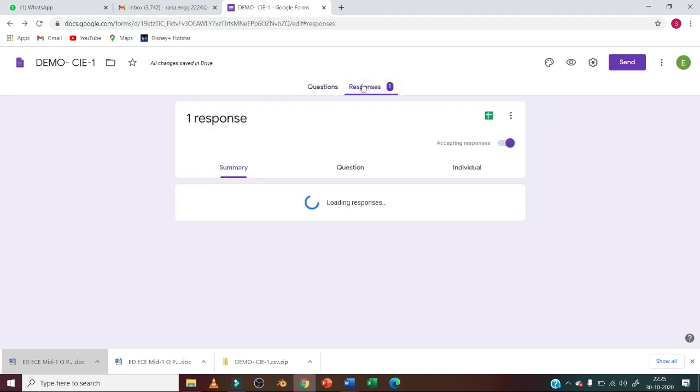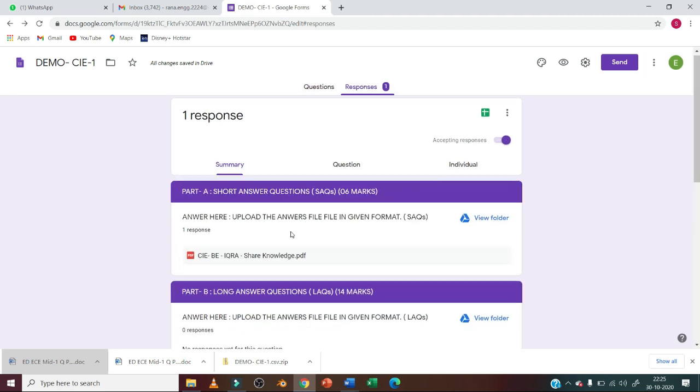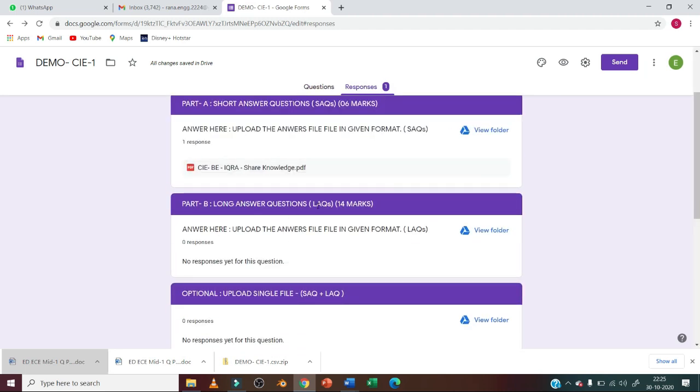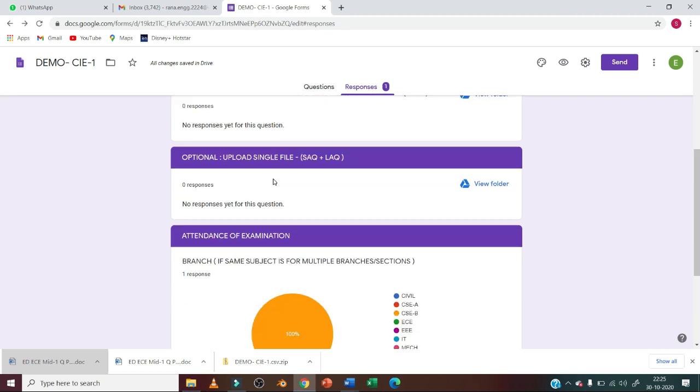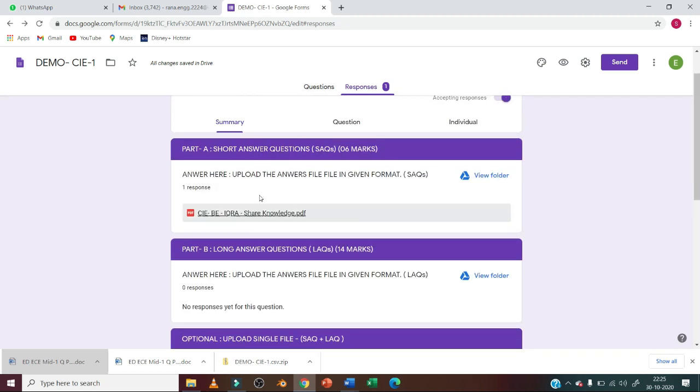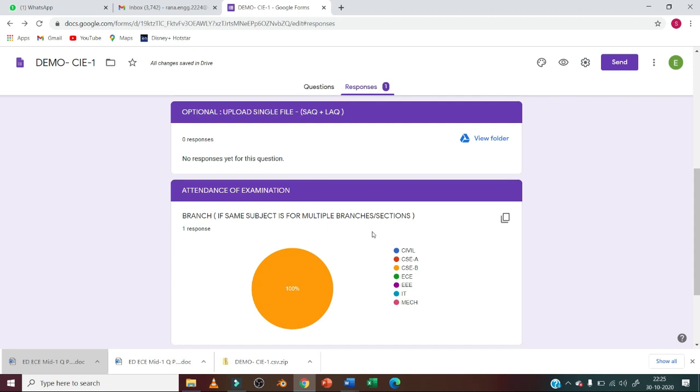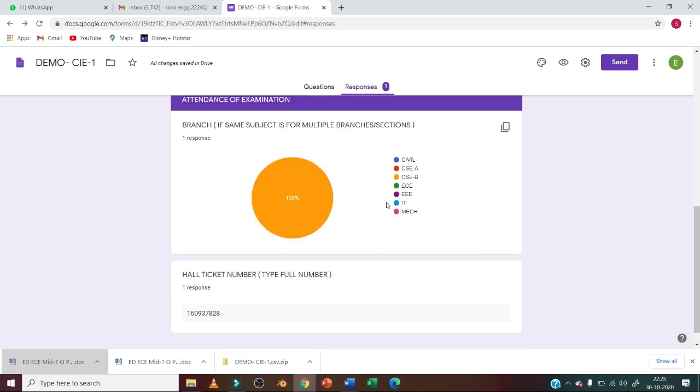Once you upload, we get the responses here, and the responses contain your files. As soon as we click on the files, we get the complete answers to evaluate. We also get various parameters like which branch have attended, how much percentage of the answers.